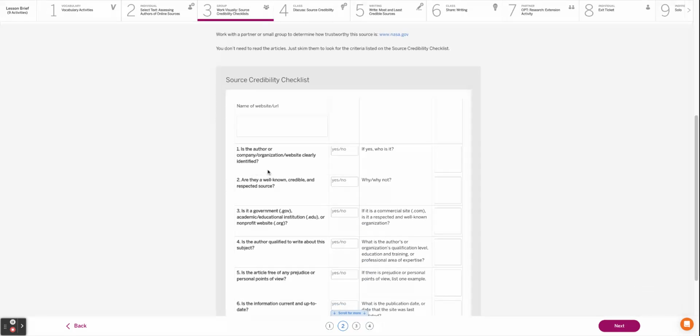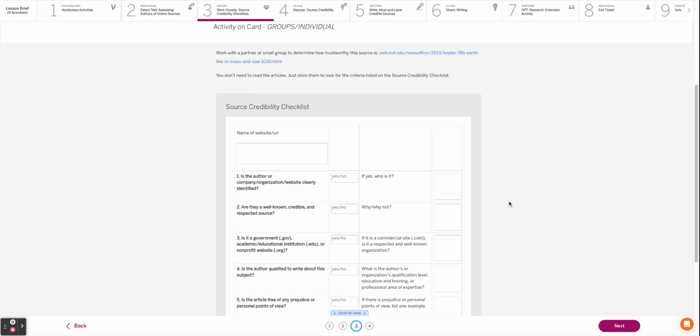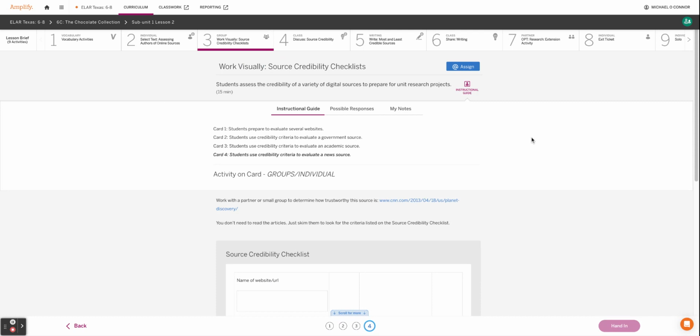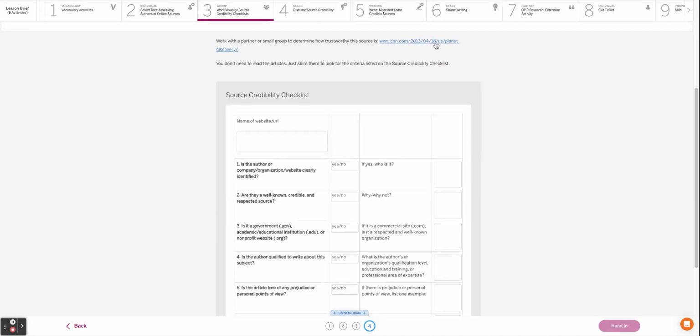Is the author, company, or organization clearly identified? Are they well known, et cetera, et cetera? If yes, you need to type the answer. If no, it doesn't need an answer. Card 3, credibility test. You got another website right here. Do the same activity on your own. Number 4, you're going here. One more website.